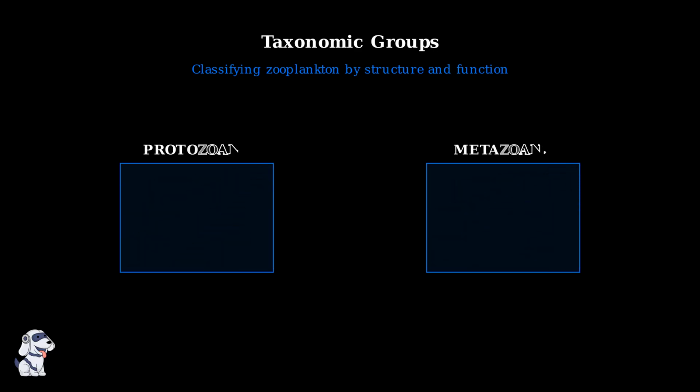Zooplankton can be classified into different taxonomic groups based on their structural and functional characteristics. This classification helps us understand their diversity and ecological roles. There are two major taxonomic groups of zooplankton. Protozoans are single-celled organisms, while metazoans are multicellular organisms. Each group has distinct characteristics and plays different roles in aquatic ecosystems. Protozoans consist of just one cell that performs all life functions. Metazoans have many cells working together, with different cells specialized for different functions.